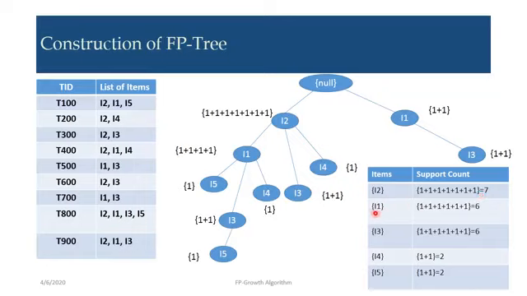Then for I1, here 1, 2, 3, 4, and again here 1 plus 1, so 6. I1 is 6. For I3, here we have 1 plus 1, 2, here 1 plus 1, 2, and here 1 plus 1, 2. So I3 is also 6. For I4 it is 1 here and another 1 here, so 1 plus 1, 2. For I5 it is 1 here and 1 here, so 1 plus 1, 2.